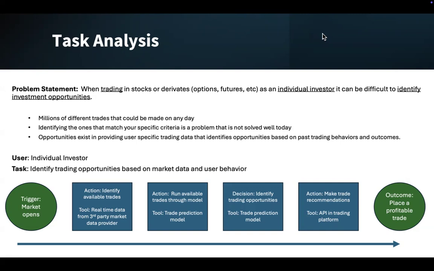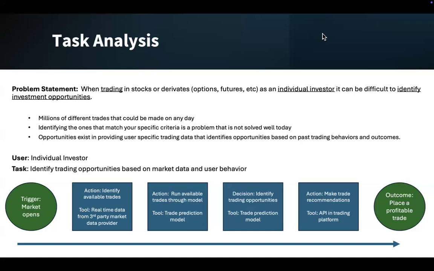And then product opportunities exist in providing user-specific trading data that identifies these trading opportunities based on past trading behaviors and outcomes. Trading involves a high degree of managing your own psychology, so better understanding the investor's previous behavior and outcomes of their decisions could deliver more stable and predictable returns.